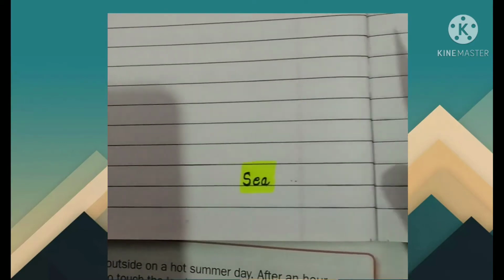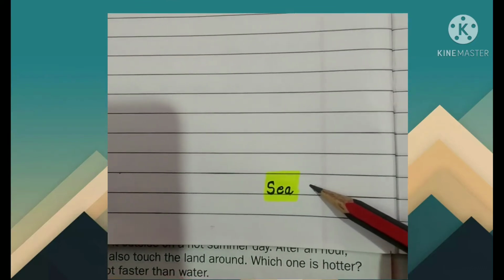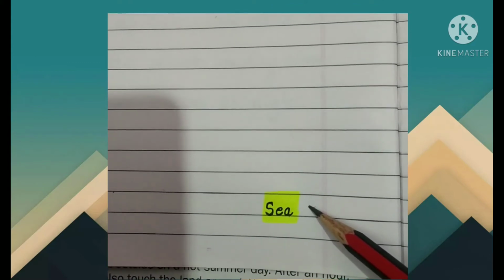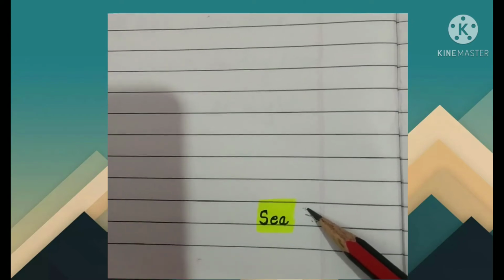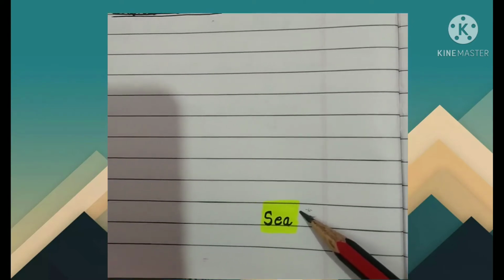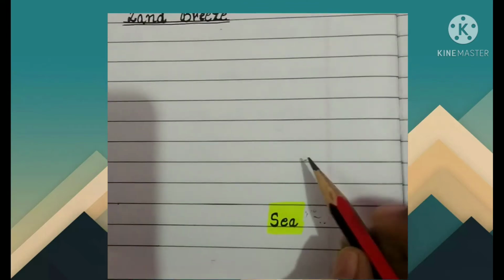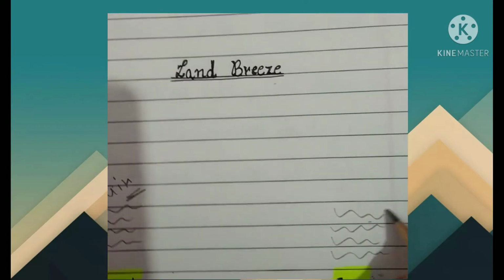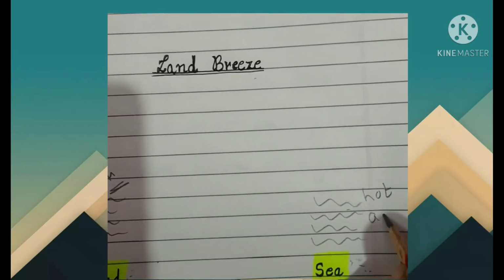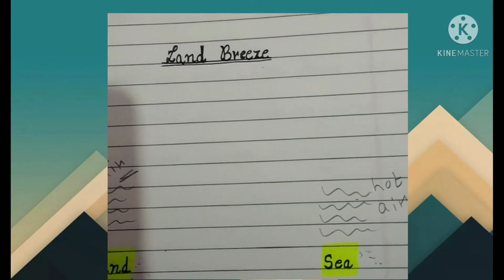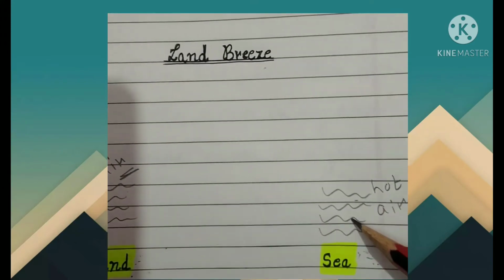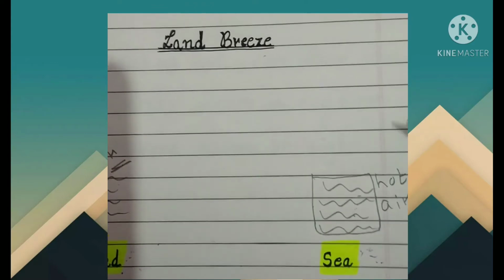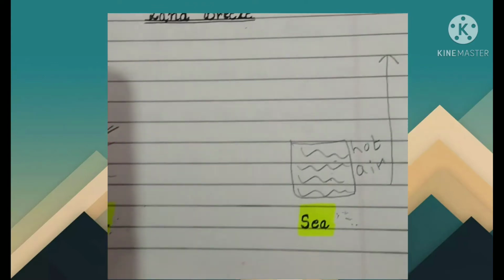Now, let's come to the sea. We already know that the sea will retain its warmth for a longer time. It means that the water is hot, right? So the air above it will be which air? Tell. It will be hot air. And we know the property that hot air is light in weight. So this air will rise above.